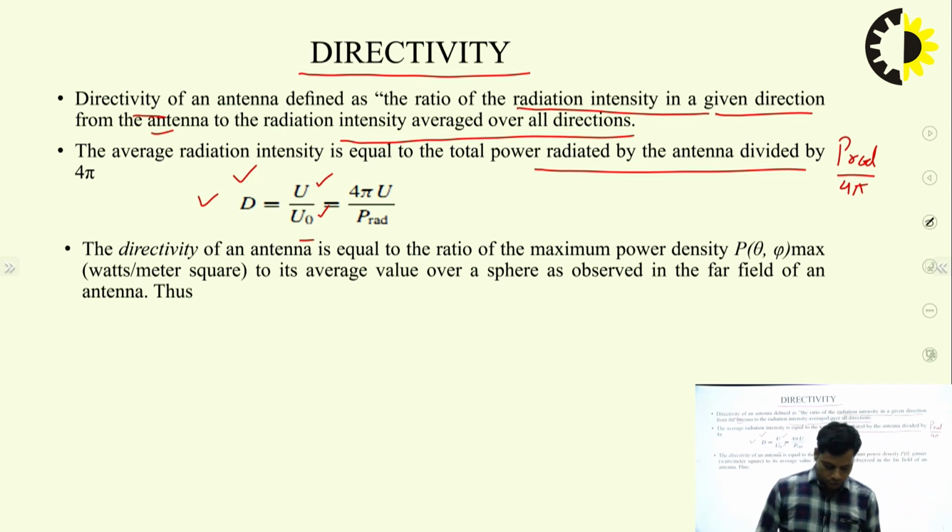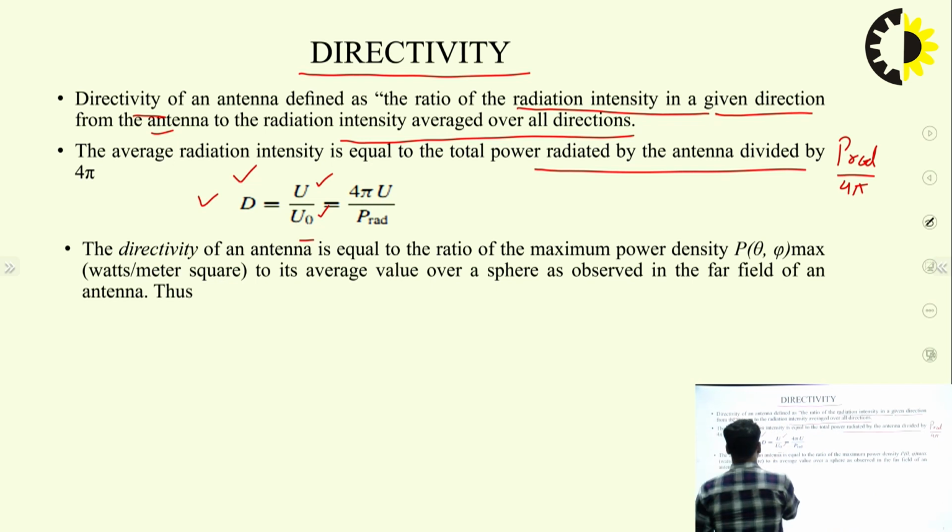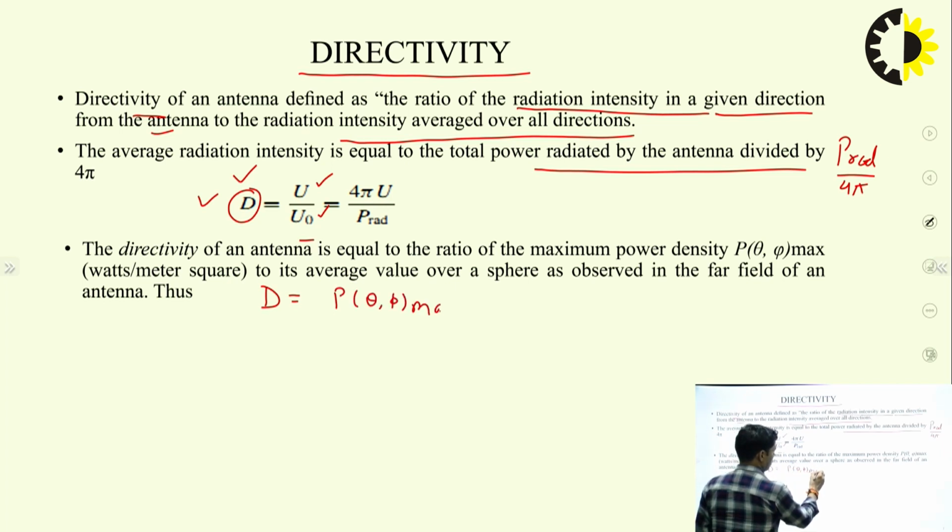The directivity is symbolized by D, so D is equal to P of theta comma phi max over P of theta comma phi average.